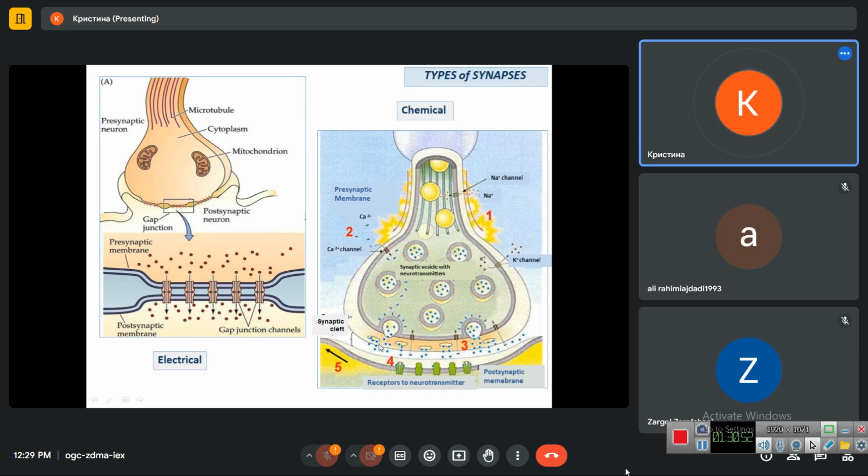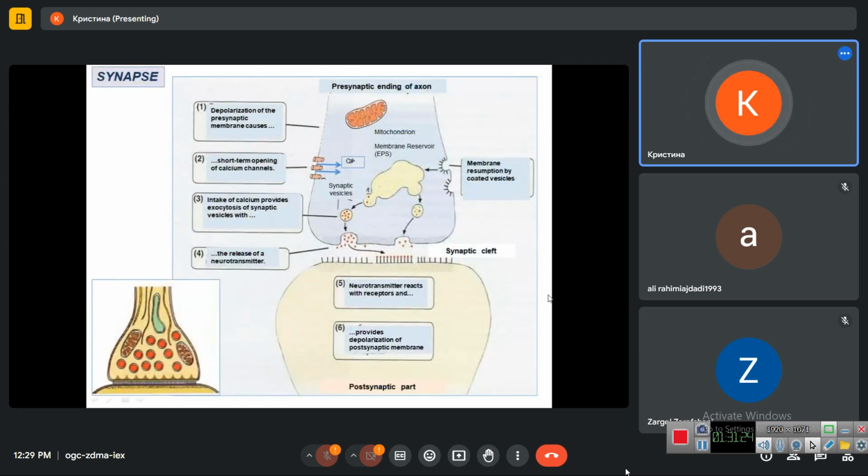Then this neurotransmitter diffuses through the synaptic cleft to reach the receptors, and when neurotransmitter binds to receptors, it causes the opening of the ion channels in the postsynaptic membrane, and this will cause the generation of an action potential on this membrane, and then this action potential will run along the membrane of the second neuron. So these steps are shown in this picture.